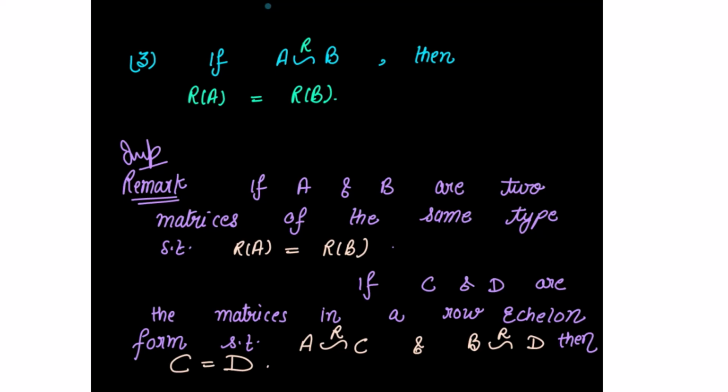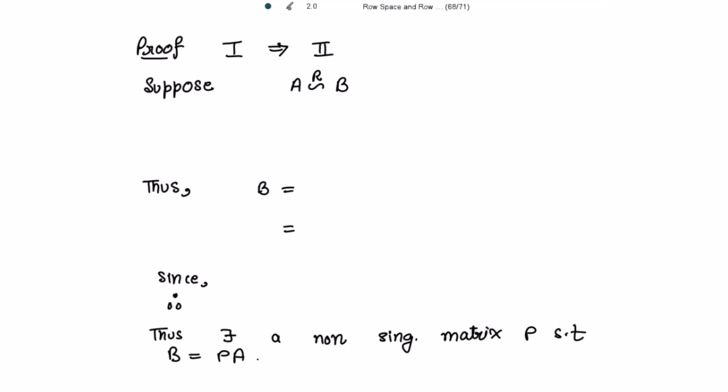Next, please note this very important remark. If A and B are two matrices of the same type such that row space of A is equal to row space of B, and if C and D are matrices in a row echelon form, that is, if C matrix is obtained from A by applying the row operations and D matrix is obtained from B by applying the row operations, then this C and D are equal, right? This result also we are going to use in the proof. So let's start with the proof.